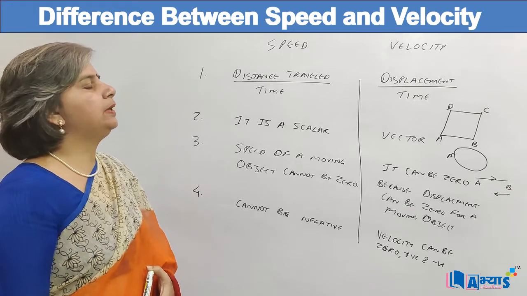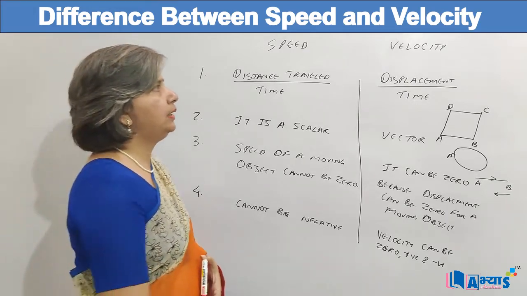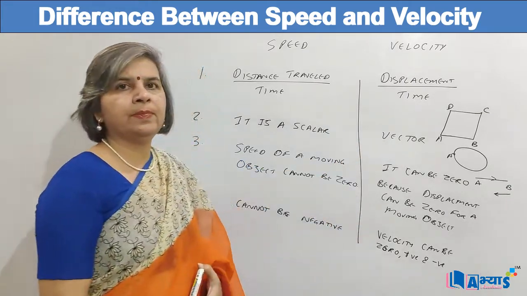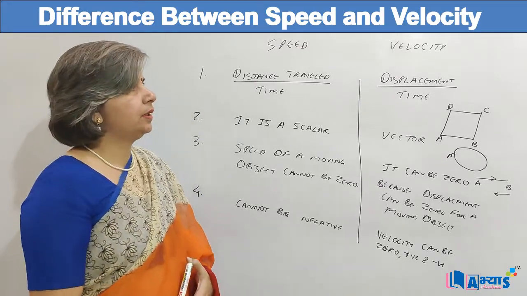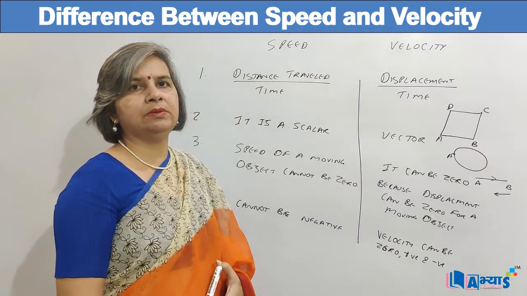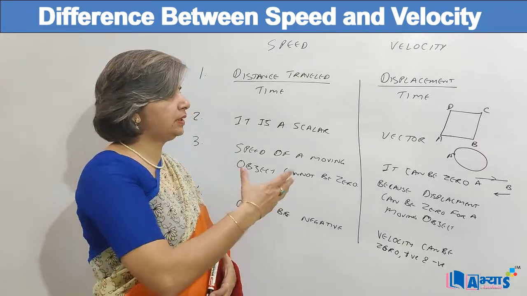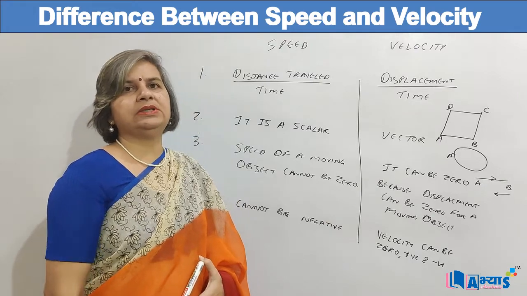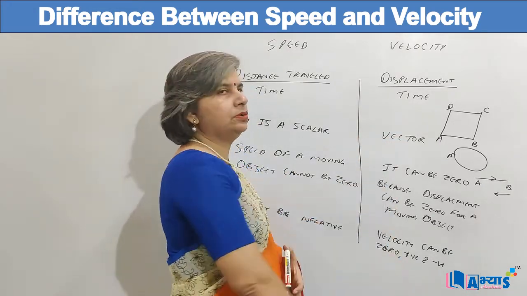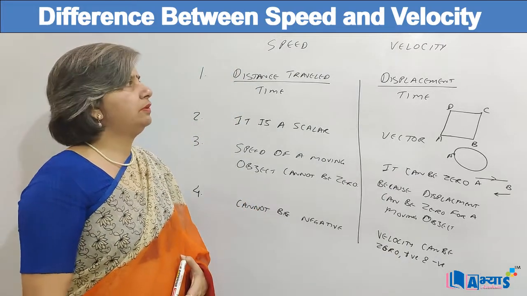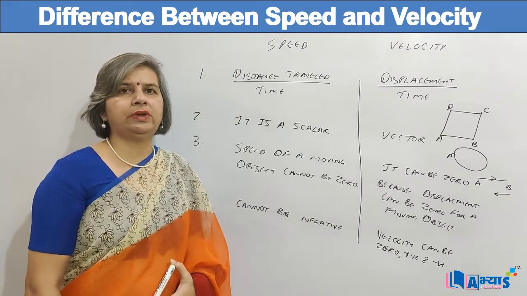In the case of velocity, it is displacement upon time, and when defining displacement we are considering the magnitude as well as the direction. As displacement is a vector quantity and it is being used to calculate velocity, velocity is also a vector quantity.